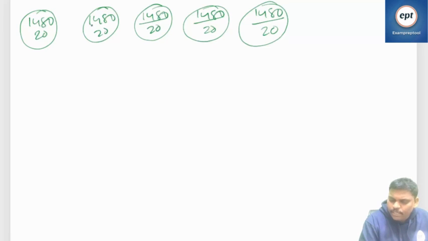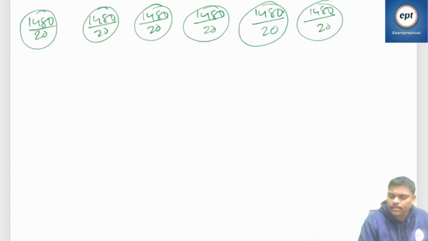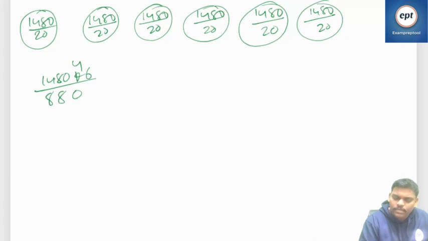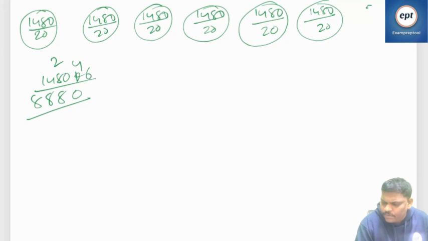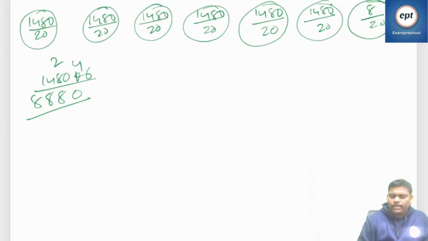I'm separating by header. Total how many? 7. So 6. I think one more is there. 1480 with 20 header. So can you help me now? 1480 divided by 6, how much? Let's see. 6 8s 48. 6 4s 24 plus 8 is 28. So 8 left plus 20. Right? Perfect. I have done the calculation.